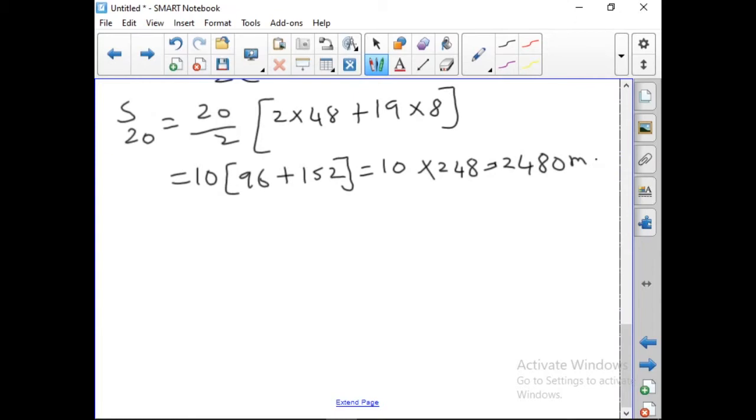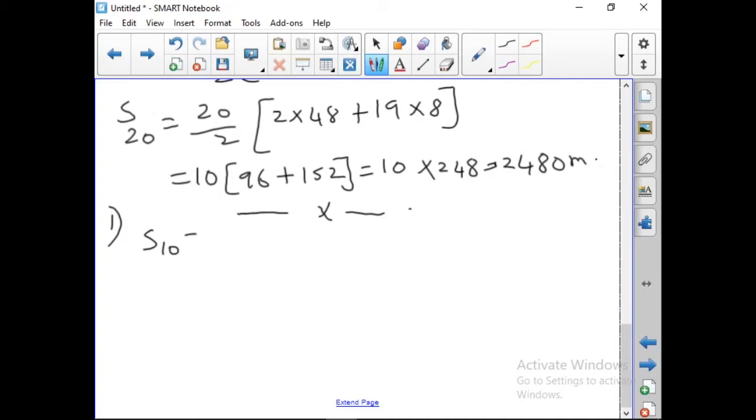Okay, now we will come to the first question in the exercise. Question number 1. Find the sum of the first 20 terms of the arithmetic progression having the sum of the first 10 terms as 52.